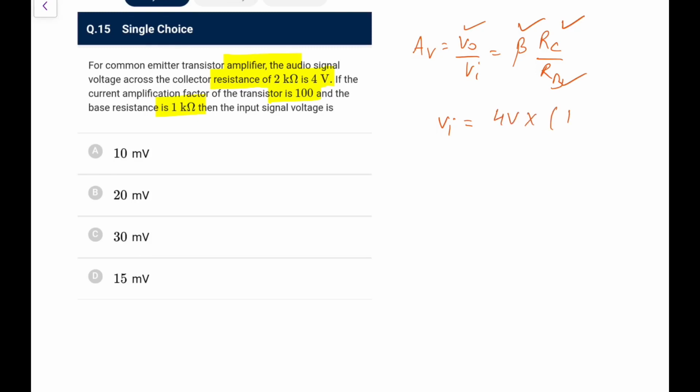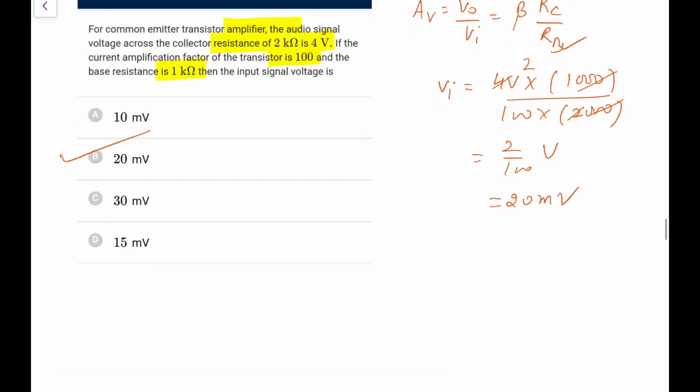RB is 1 kilo ohm, that is 1000, and beta is 100, and that was 2 kilo ohm, that is 2000. So it is 1 by 2, and it is 2 by 100 volt, or you can write it as 20 millivolts. So the option would be B here, 20 millivolts.